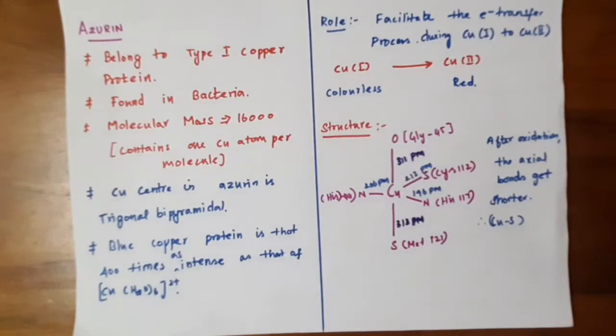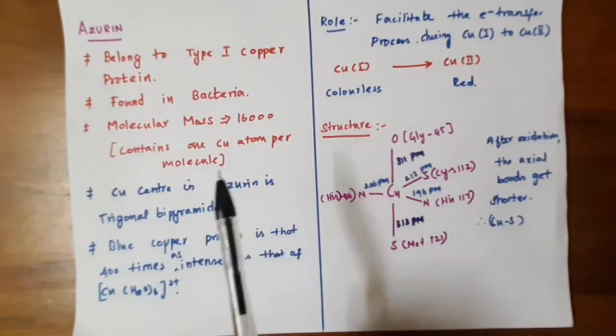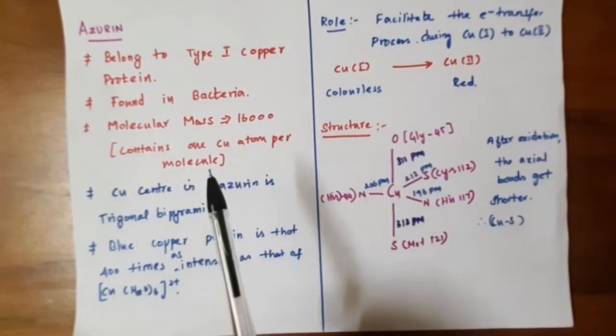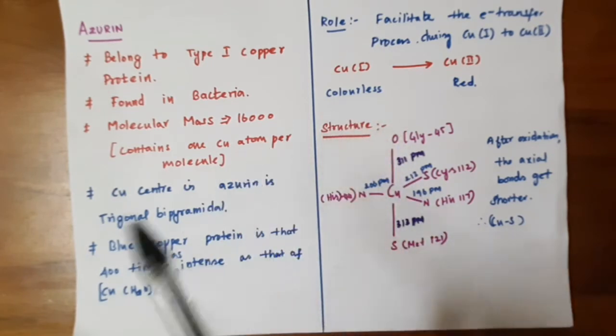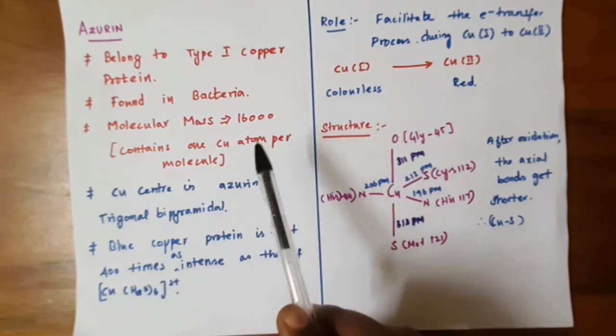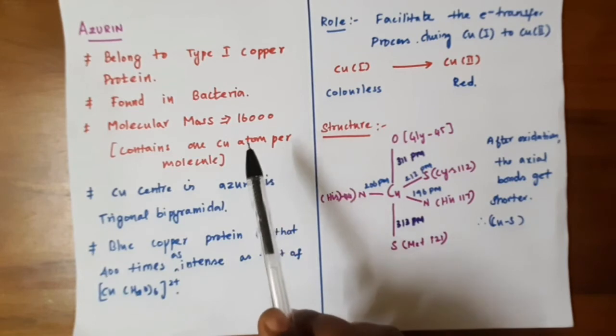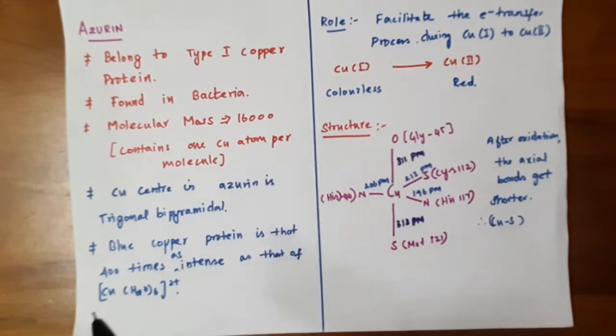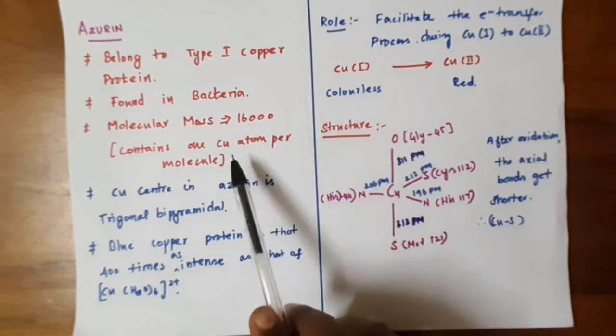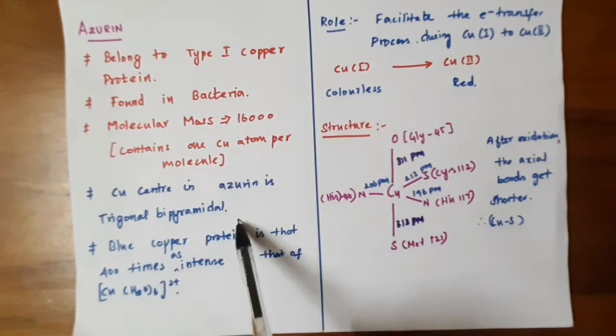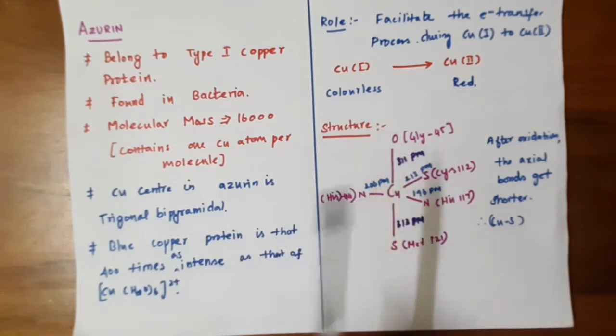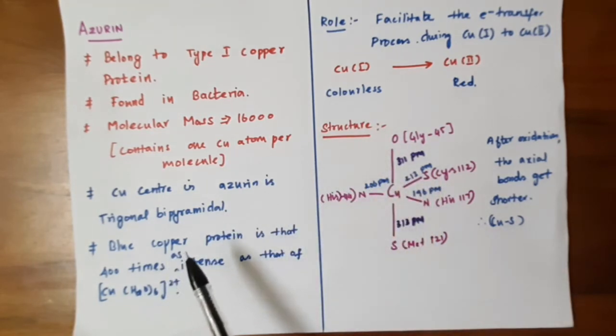Next, see azurin. Azurin also belongs to blue copper protein type 1. It is also found in bacteria, and the molecular mass of azurin is around 16,000. Each molecule contains 1 copper atom, and azurin has a trigonal bipyramidal structure. In plastocyanin the copper is coordinated tetrahedrally, and here the copper is coordinated in a trigonal bipyramidal structure.